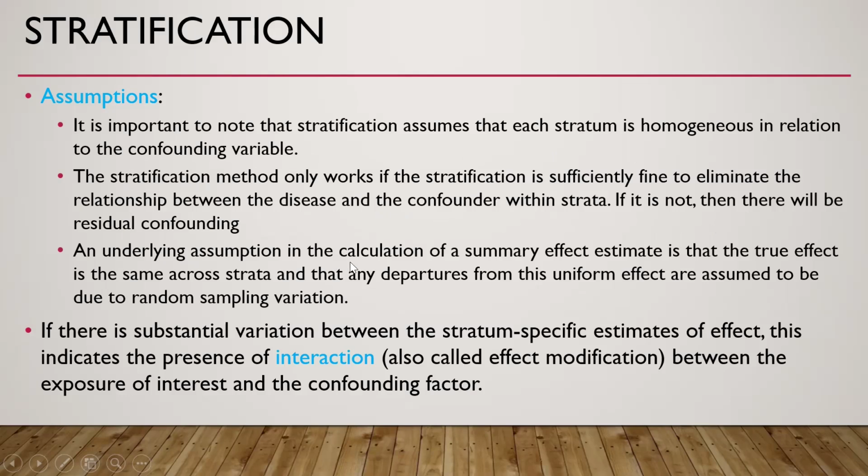An underlying assumption in the calculation of a summary effect estimate, that is the adjusted odds ratio, risk ratio, or rate ratio, is that the true effect is the same across strata and that any departure from this uniform effect is assumed to be due to random sampling variation. If there is substantial variation between stratum-specific estimates of effect, this indicates the presence of interaction between the exposure of interest and the confounding factor.